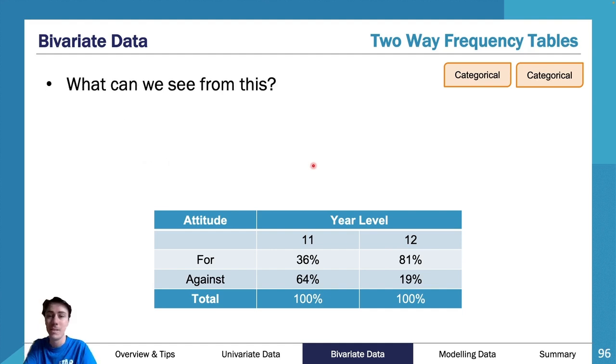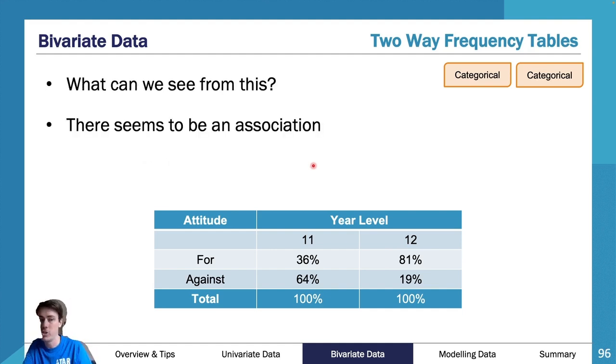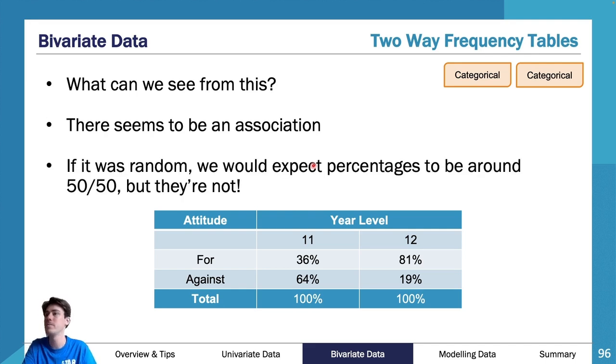So what can we see from this? Then you can discuss where the associations are. If it was random, we would expect the percentage to be around 50-50, but it's not. So therefore, we can discuss that there is an association between these things. And that's why, even though frequency tables aren't as useful, they can still display this and be useful in terms of looking at what's going on.